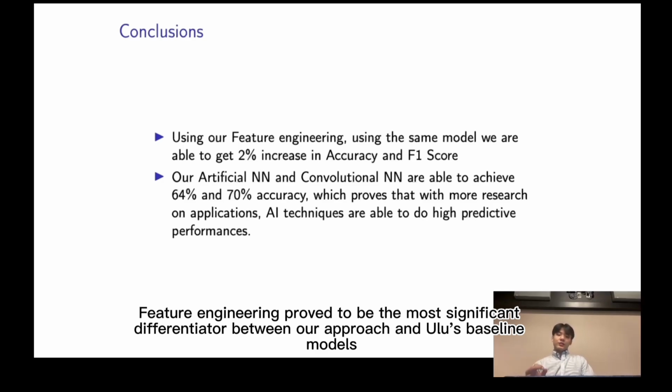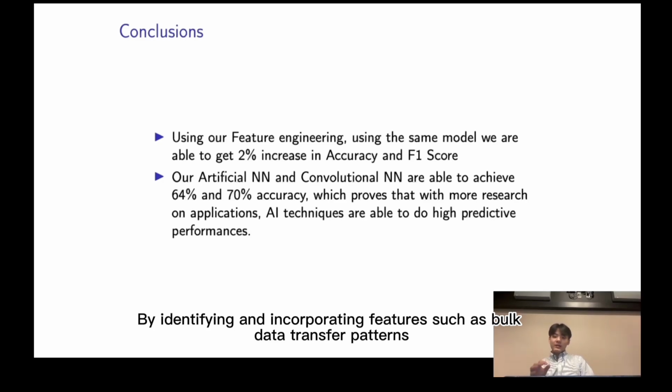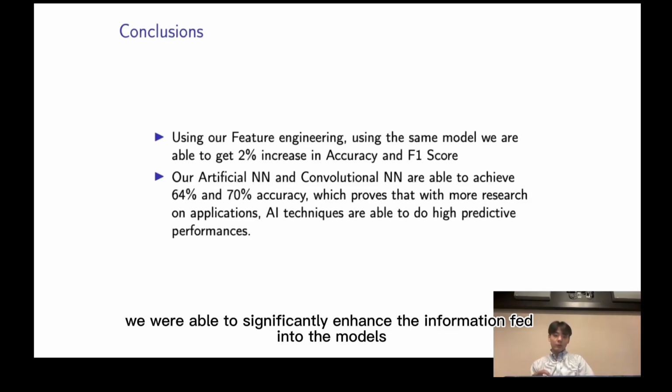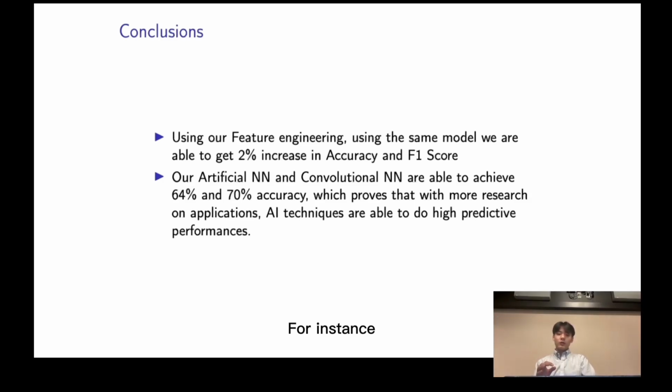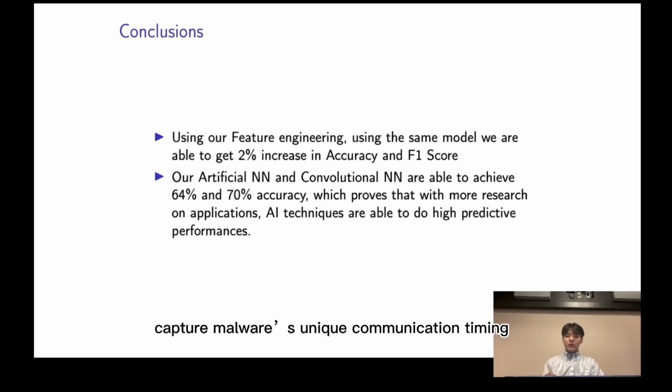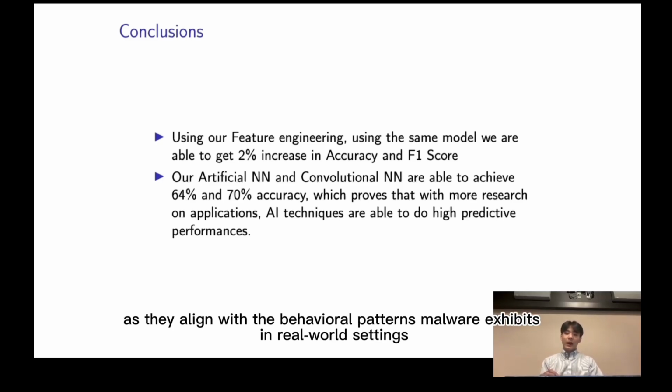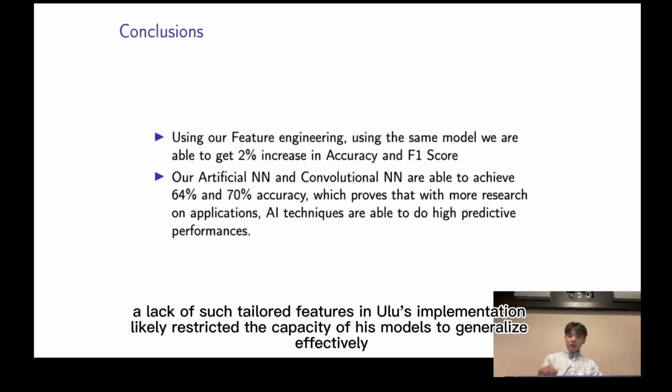Feature engineering proved to be the most significant differentiator between our approach and Ulu's baseline models. By identifying and incorporating features such as bulk data transfer and IPv4 extraction, we were able to significantly enhance the information fed into the models. For instance, features that emphasize timing patterns such as flow IAT capture malware's unique communication timing, while source IP and its 4 octets help pinpoint malicious subnets. These nuanced features directly contribute to better classification outcomes as they align with the behavioral patterns malware exhibits in real-world settings. In contrast, a lack of these tailored features in Ulu's implementation likely restricted the capability of his models to generalize effectively.